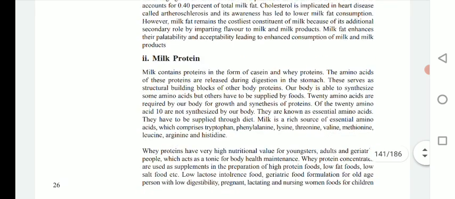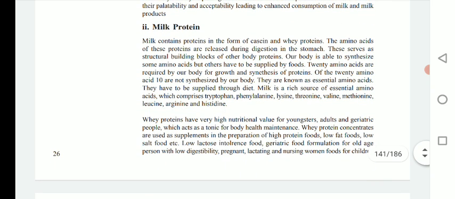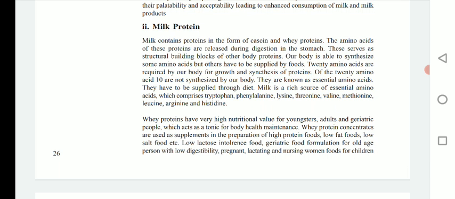Then the next content is milk protein. Milk contains protein in the form of casein and whey proteins. The amino acids of these proteins are released during digestion in the stomach, and these serve as structural building blocks of other body proteins. We know that in milk the principal protein present is casein. Casein is the main protein in milk, and besides casein there are other proteins, which are categorized as whey proteins.